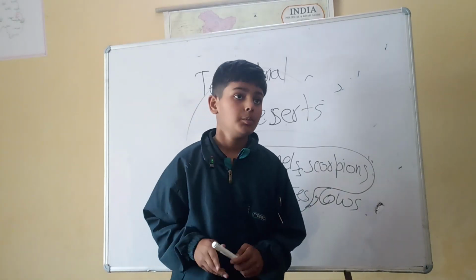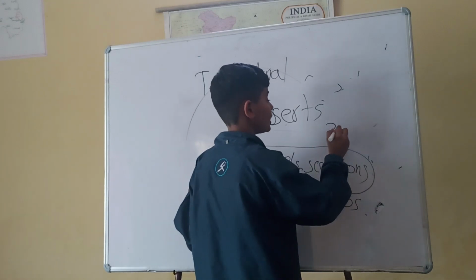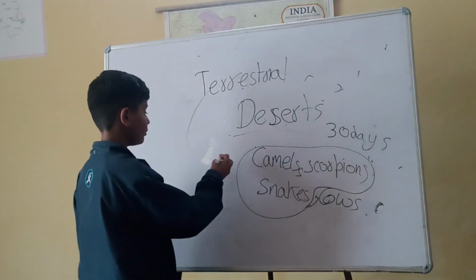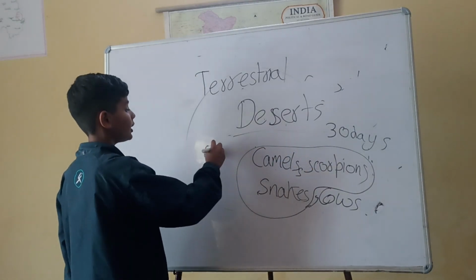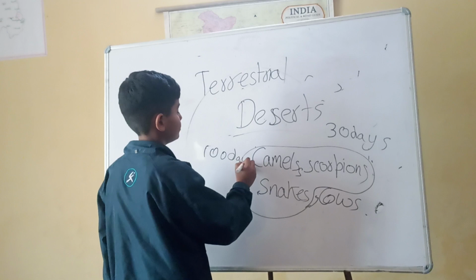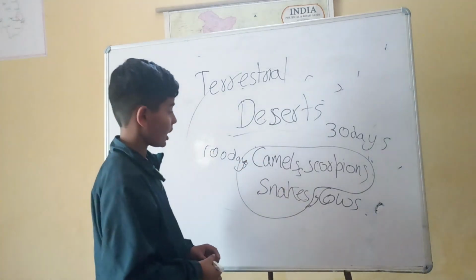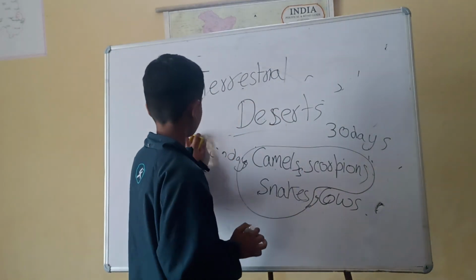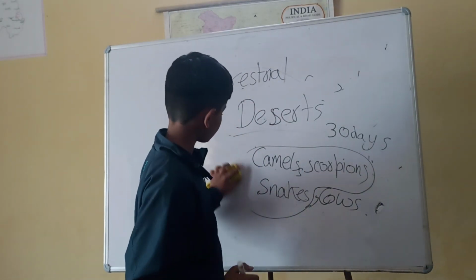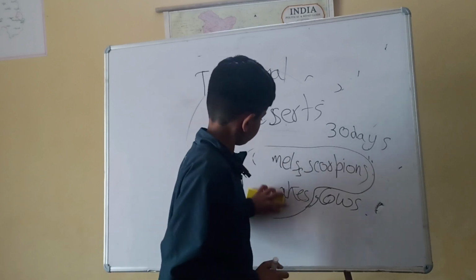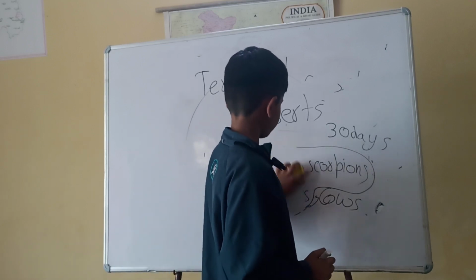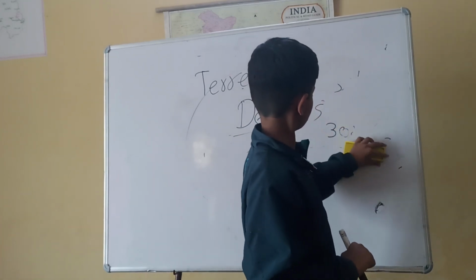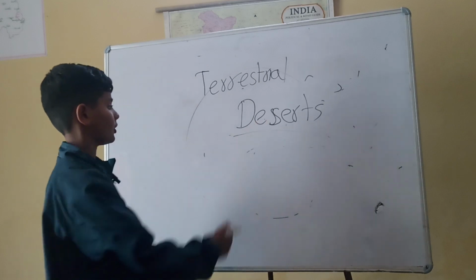They can live because camels can live 30 days without water. 30 days. And even more astonishing, 100 days without food. These camels, scorpions, they barely even need food. There are insects there, there are geckos, there are lizards, there are some giant lizards that look like Komodo dragons. That is the entire desert.